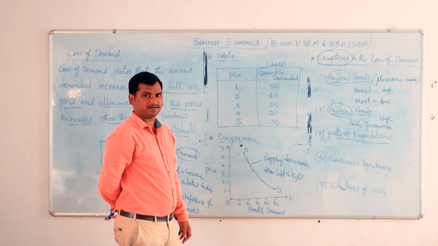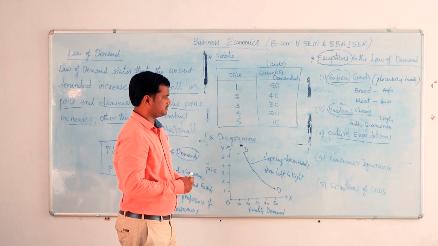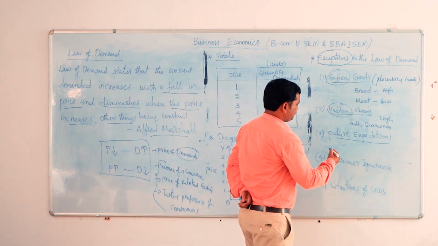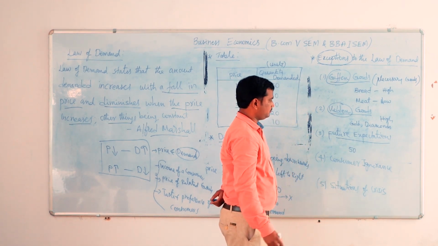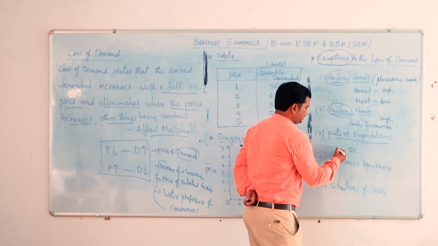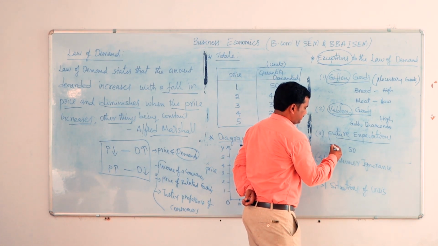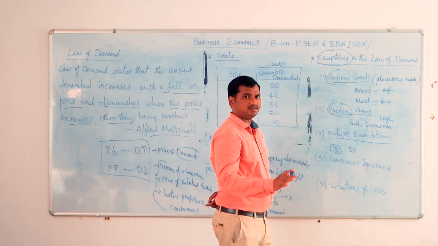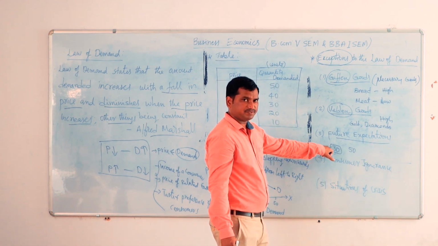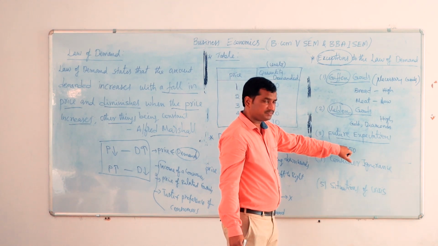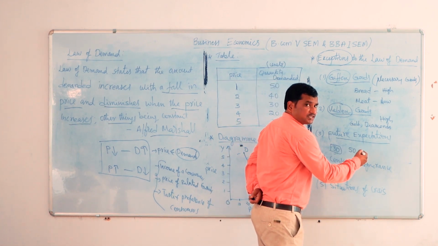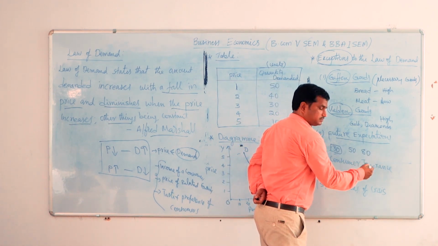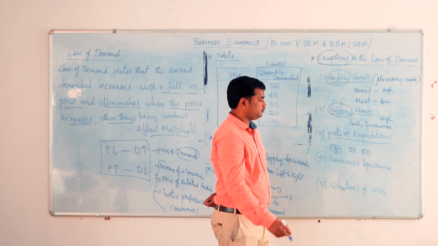The next one is future expectations. In case of future expectations, let us suppose the general price of a product is 30 rupees always, but the price of the product became 50 rupees. And consumers came to know that this 50 rupees is going to become 80 rupees in future.